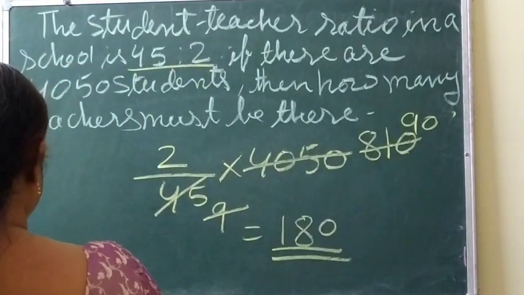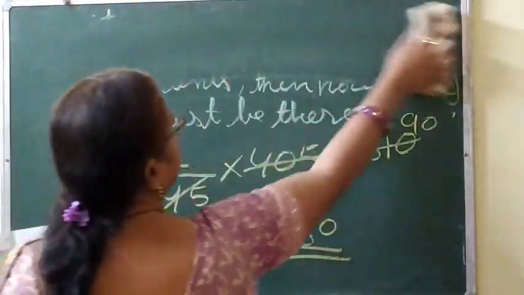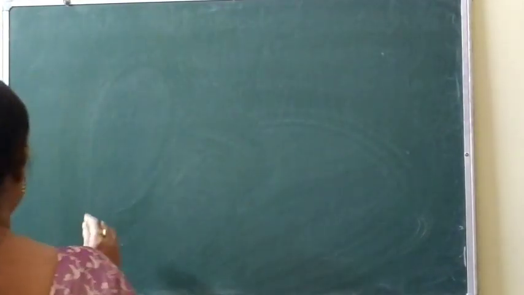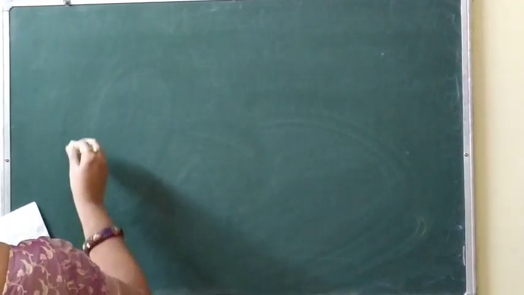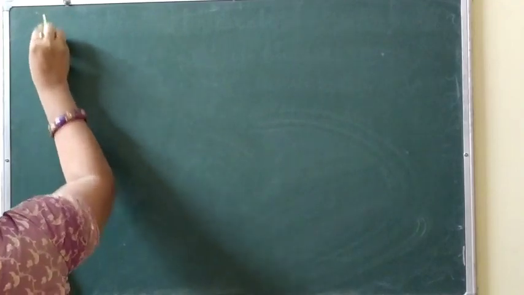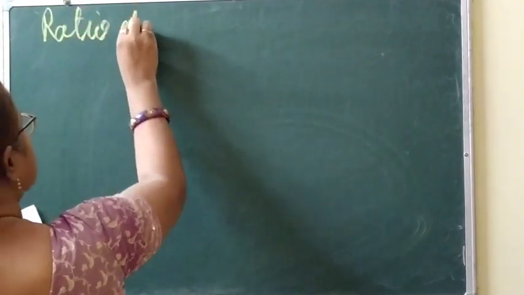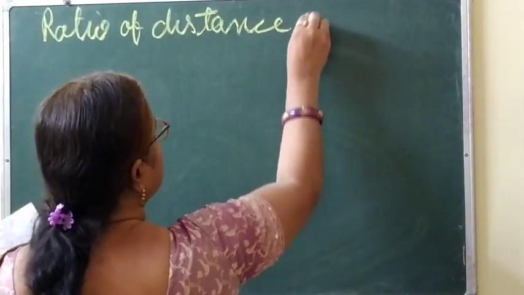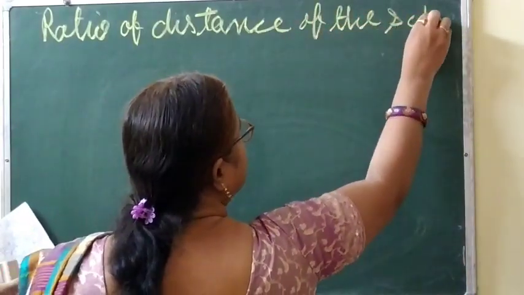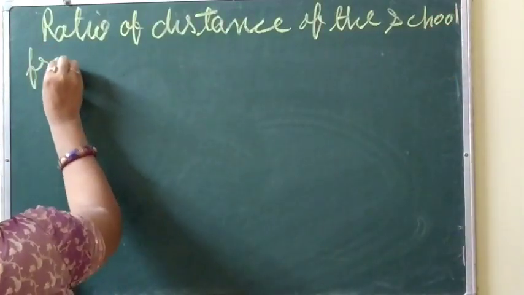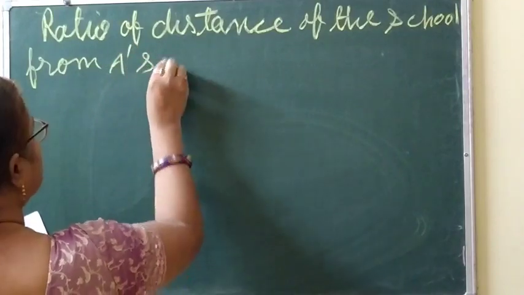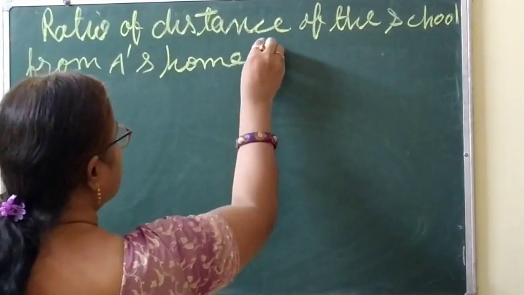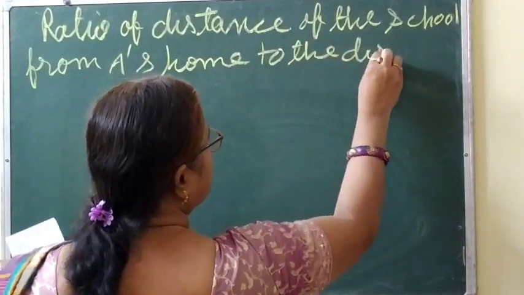So the next question is: ratio of distance of the school from A's home to the distance of the school from B's home.